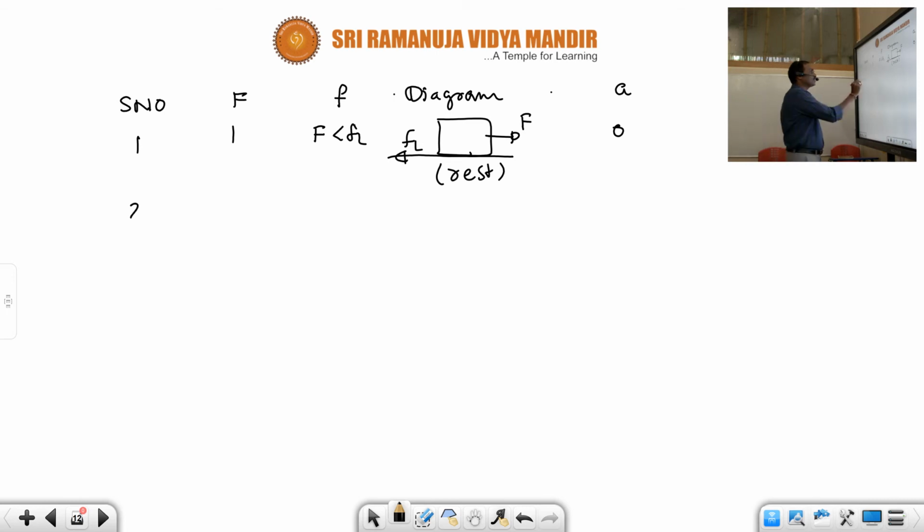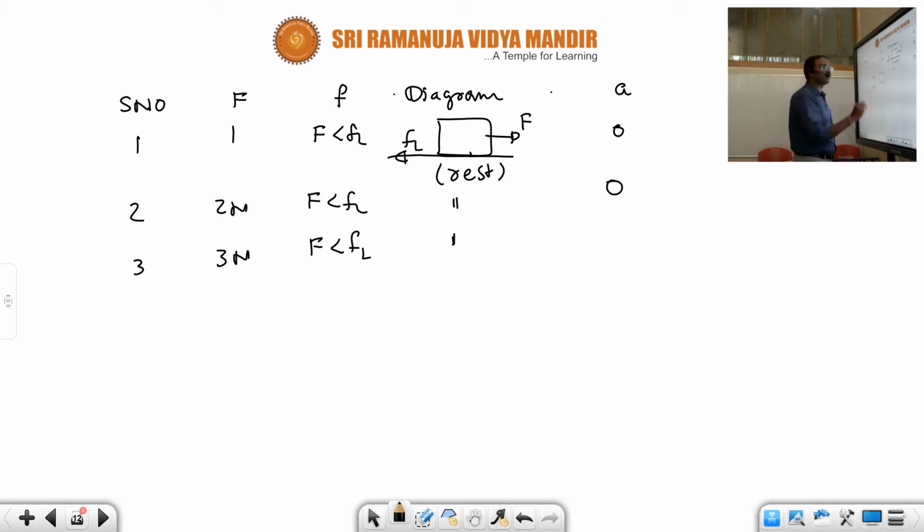In the second situation, F equal to 2 newtons is applied, which is lesser than limiting friction. The same situation repeats and acceleration is 0. In the third situation, F equal to 3 newtons is applied, which is lesser than limiting friction.